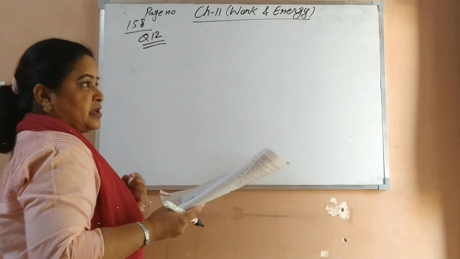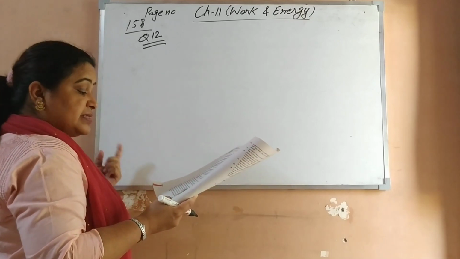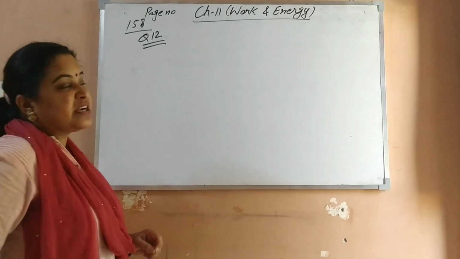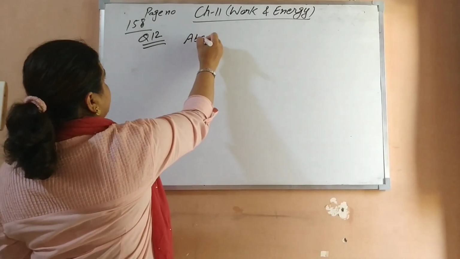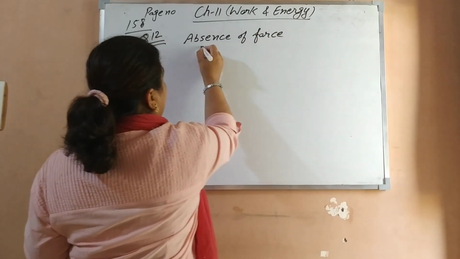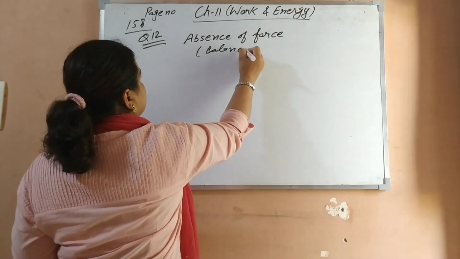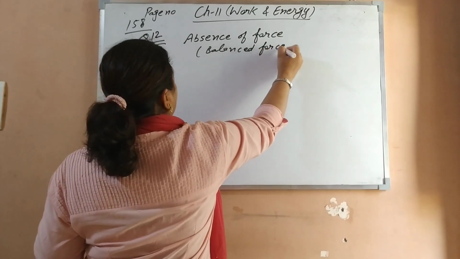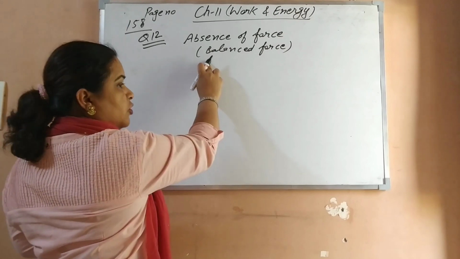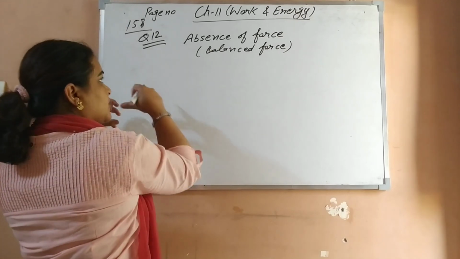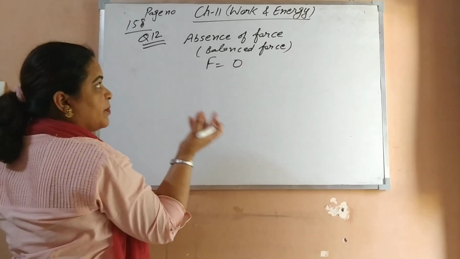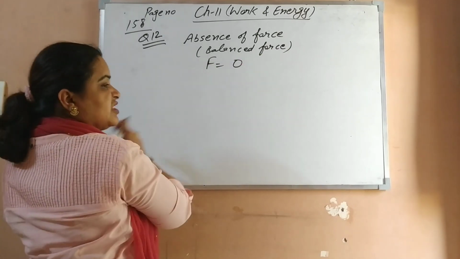What is the question asking? Can there be displacement? Yes, it is possible. There can be displacement in the absence of force. What is the meaning of absence of force? Absence of force means the forces should be balanced. We have done that several forces may act on a body from all directions, and when they are balanced, what is the F value? It would be 0. So it means no net force is acting, that is, a balanced force is acting.